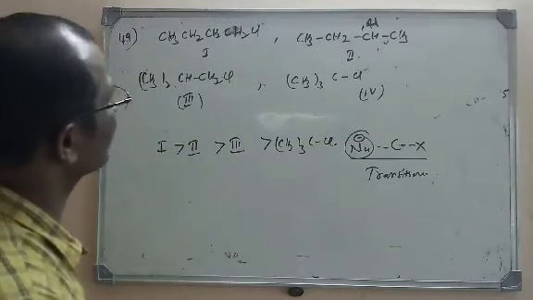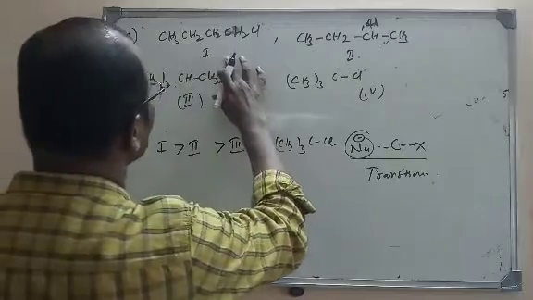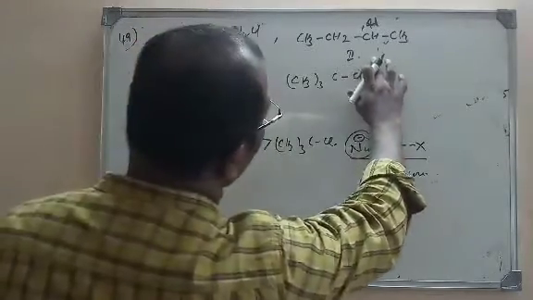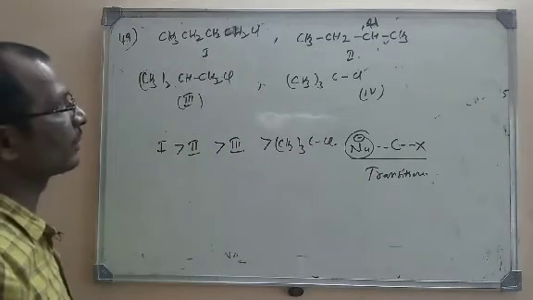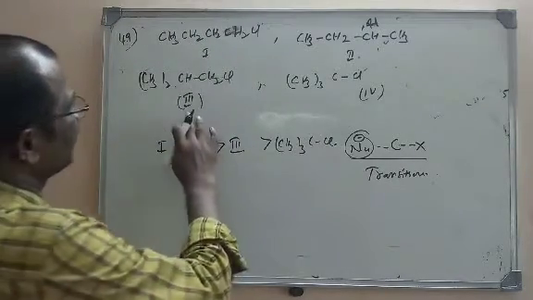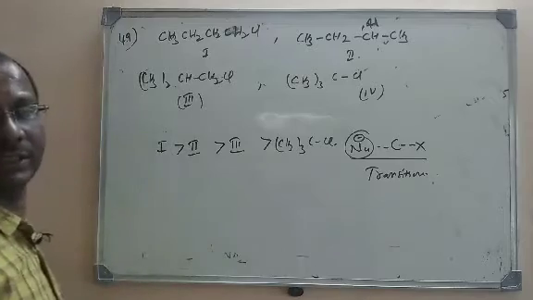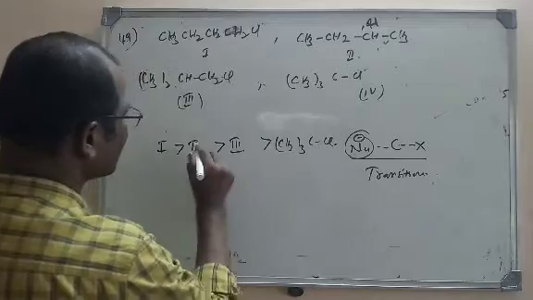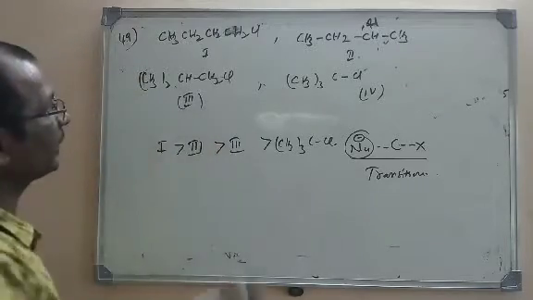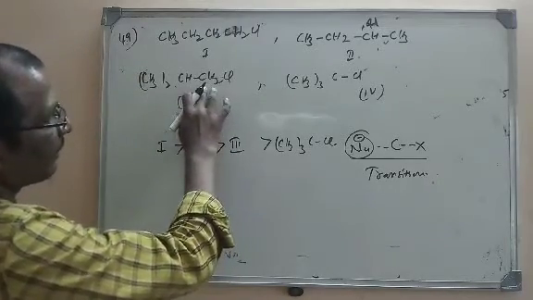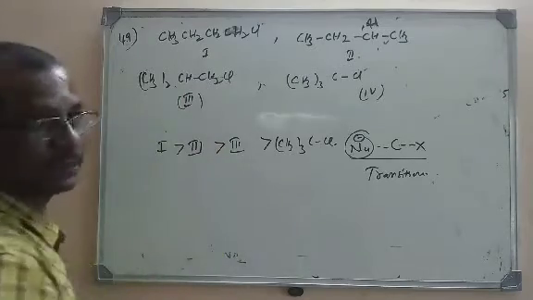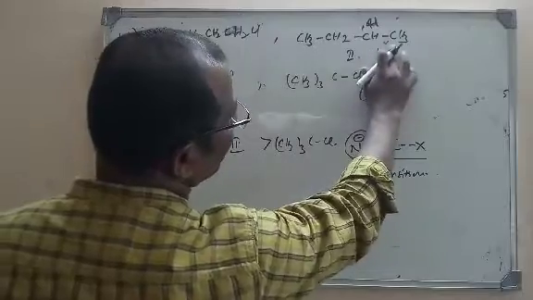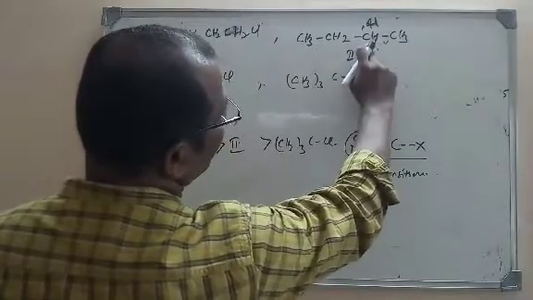What we have to understand is that the first one undergoes the SN2 mechanism very easily, as there is no branching. Then the third one undergoes it more easily than the second one, because the third one does not have any branching on the carbon bearing the halogen, while in the second one we have alkyl groups on the carbon to which the halogen is attached.